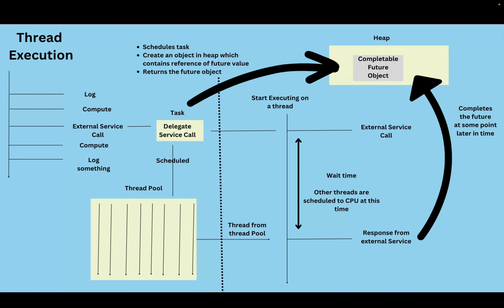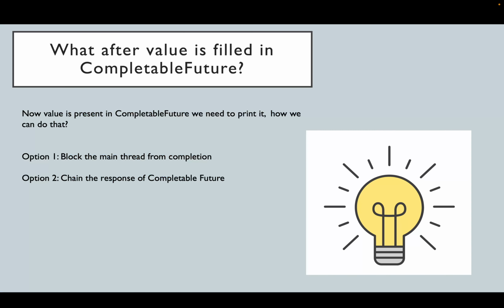So what after the value is filled in the CompletableFuture? Now we have two options. I have mentioned the main thread, but the CompletableFuture can start from any thread. I have used the main thread as just a thread name from where the CompletableFuture tasks are being scheduled. And the second option is to chain the response of the CompletableFuture. We will go through both the options and we will discuss which option is better.